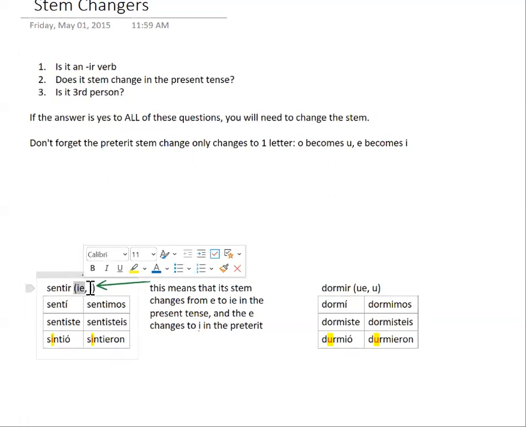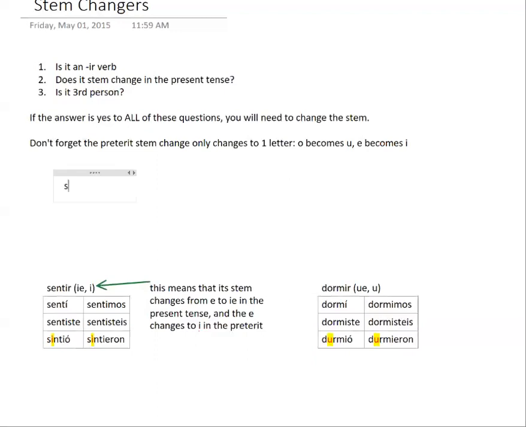In the present tense, sentir becomes siento, sientes, siente. The E of the stem becomes IE, and then the nosotros is not going to stem change.